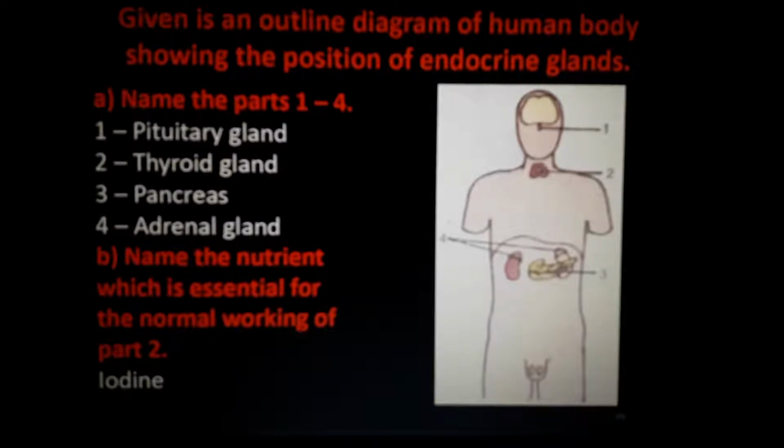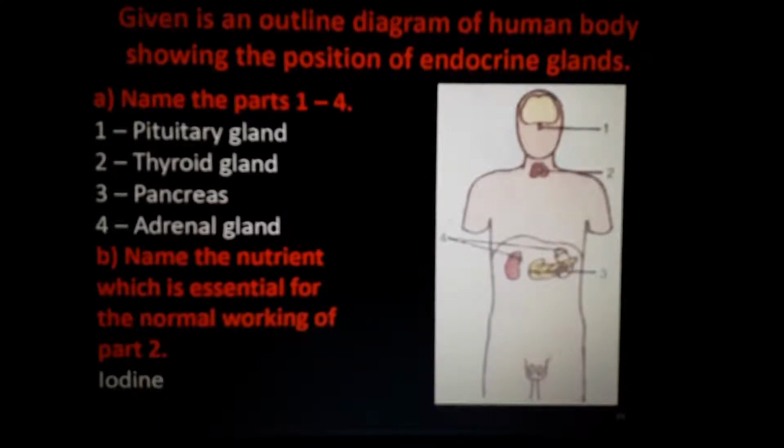For example, we have our excretory system, for example, the kidney. The urine which is produced in the kidney is sent through a small tube, the ureter, to our urinary bladder, which is connected from the kidney. So a direct connection is there. Like that, exocrine glands also have a direct connection.